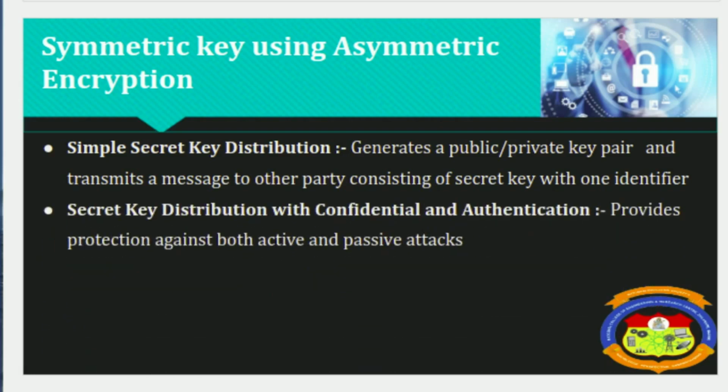Secret key distribution with confidentiality and authentication provides protection against both active and passive attacks. We can assume that A and B have exchanged public keys by one of the schemes we learned earlier. So both confidentiality and authentication in the exchange of a secret key are maintained.